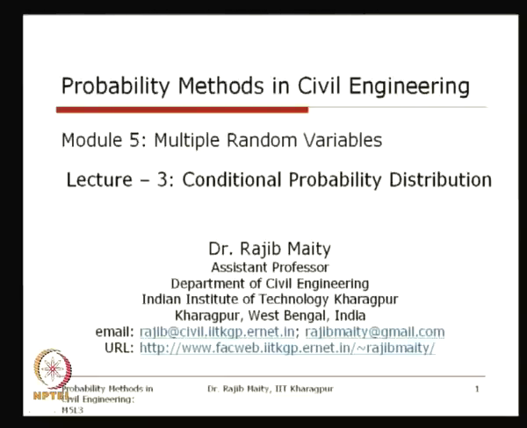One more thing I want to tell at first: when we discuss this conditional probability in today's lecture, we will first take up the discrete random variable, and from the discrete random variable we will then go to the continuous random variable.